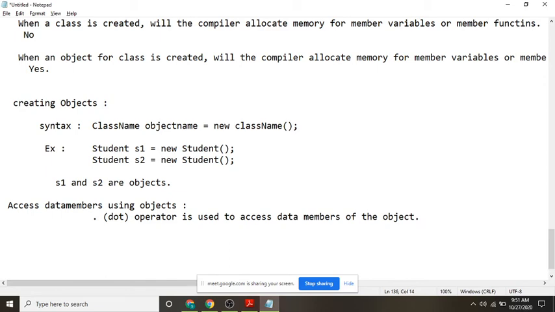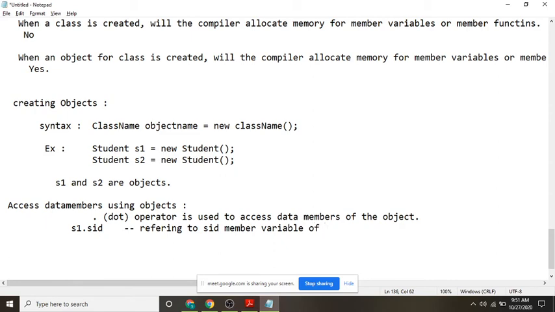For example, I'm doing s1 dot sid. What am I doing here? Referring to the sid member variable of which object?